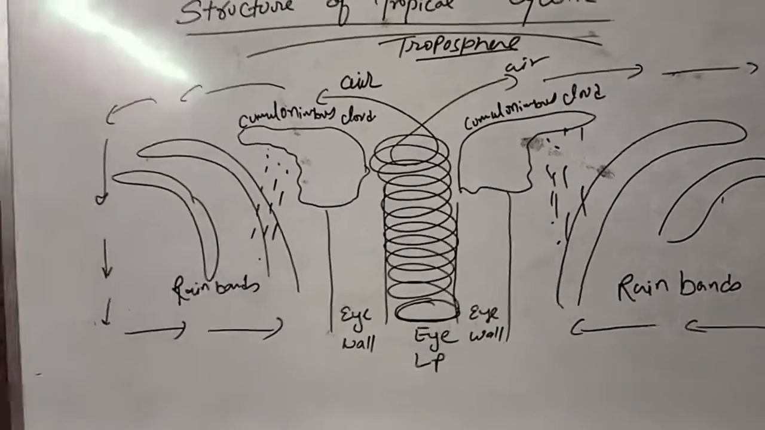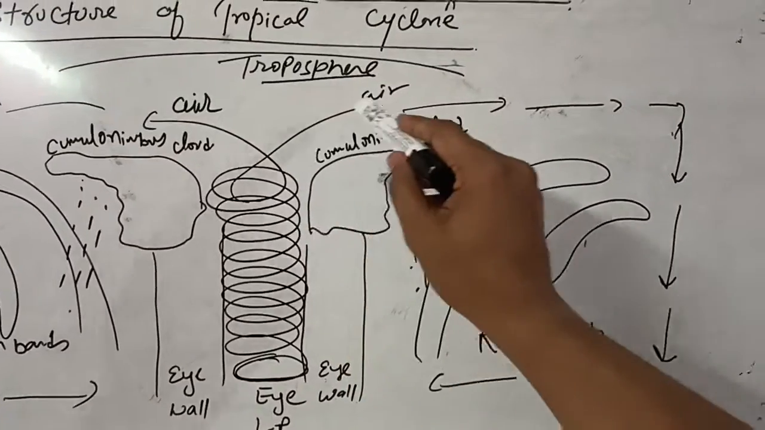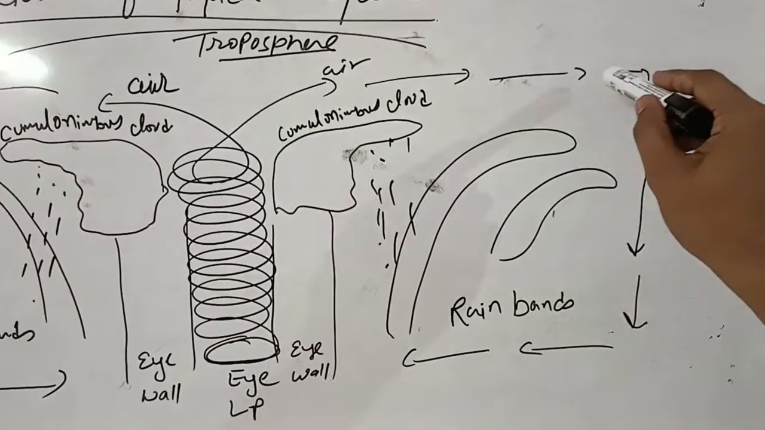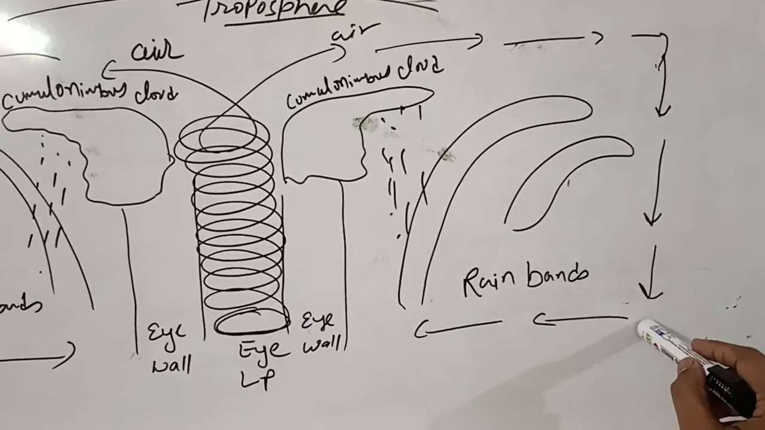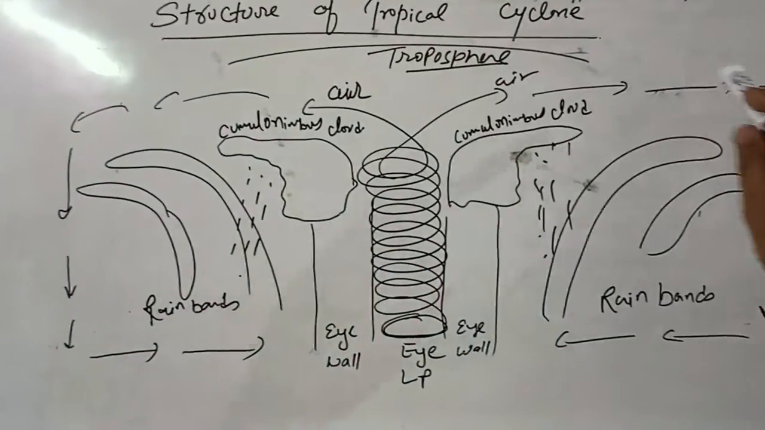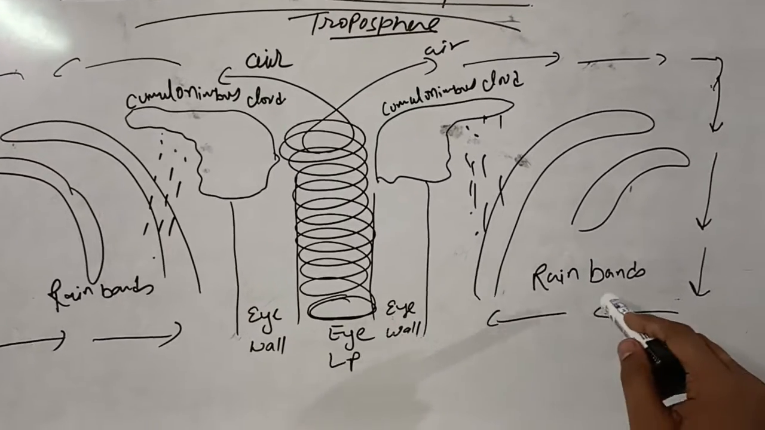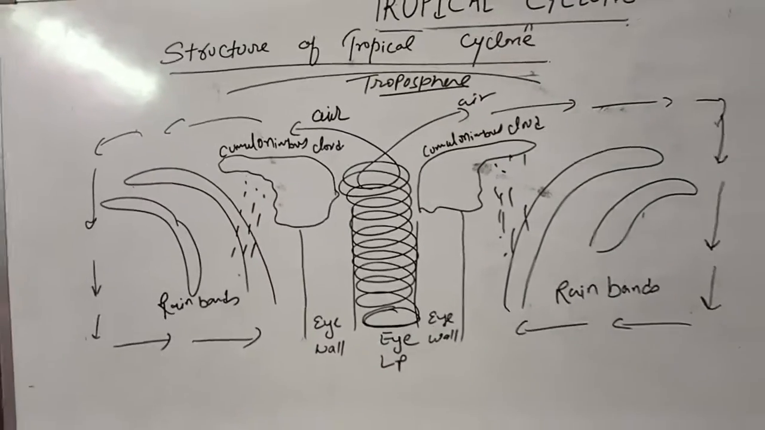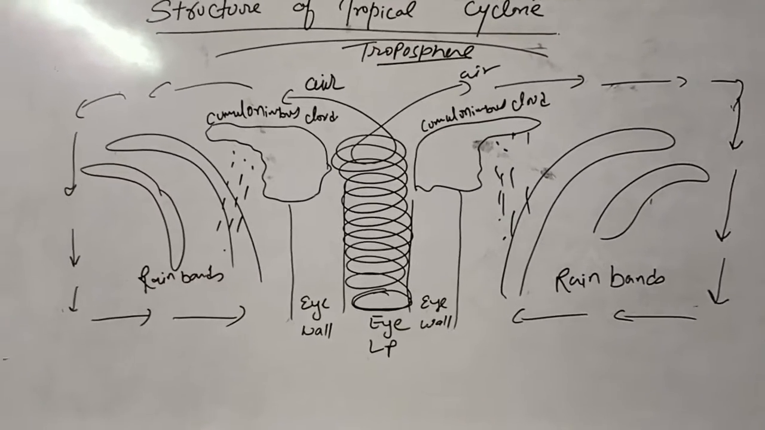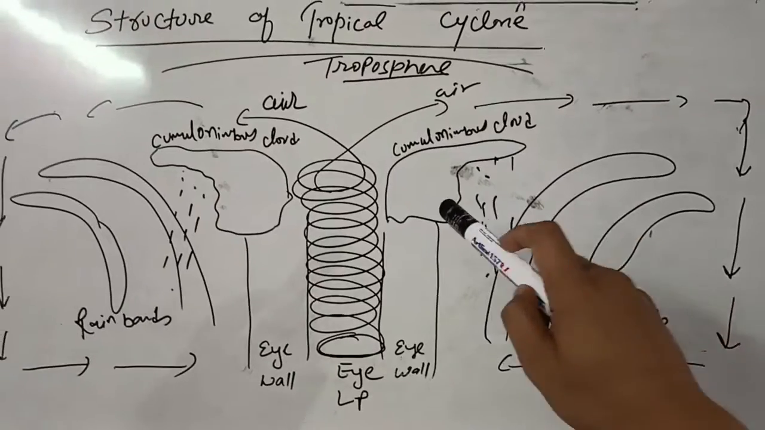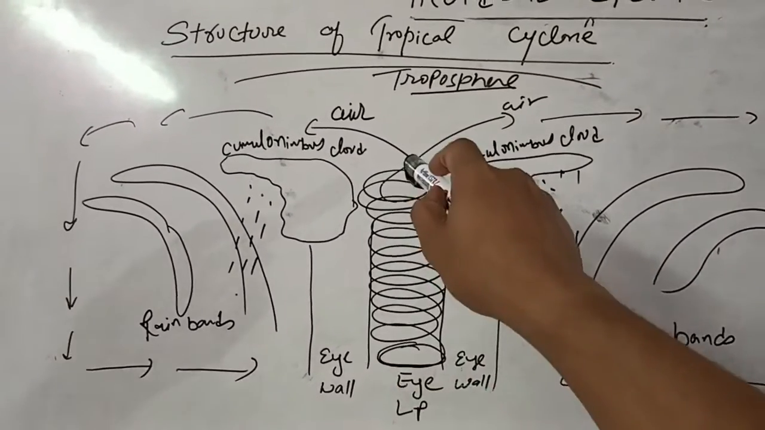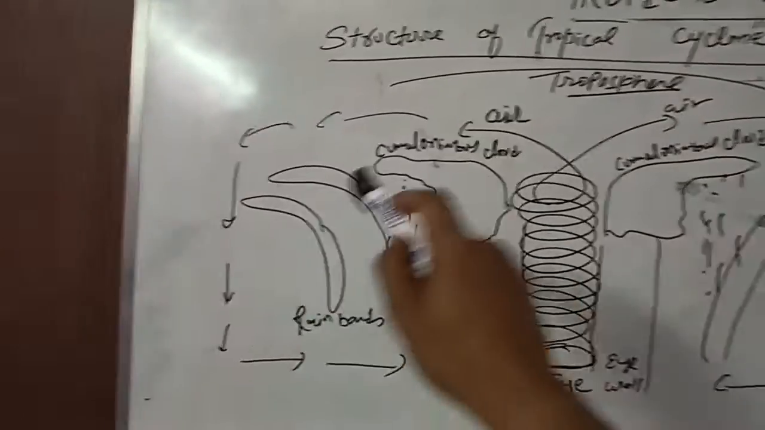eye wall. Now see, whatever air rises, this air is now moving outward, covering some distance. It starts sinking downward, and again it is attracted toward the low pressure. So you can say a convection cell is formed. Okay, and this is called the rain bands. This is also strongly associated with the tropical cyclone. You can say the outer periphery. Cumulonimbus cloud is here also, there are rainfalls, and the air is sinking and attracted toward the low pressure, and again it rises. So you can say one complete cell is formed.